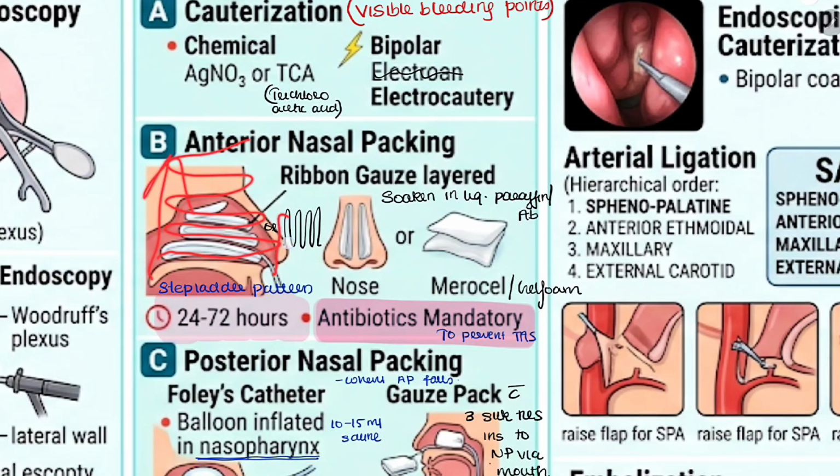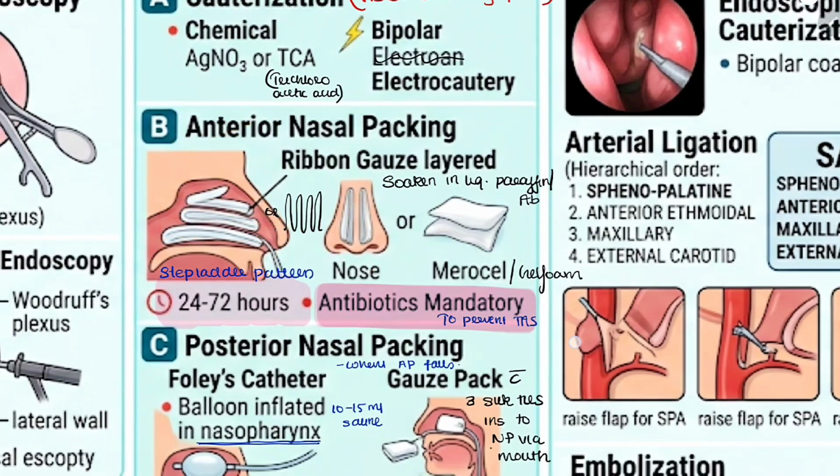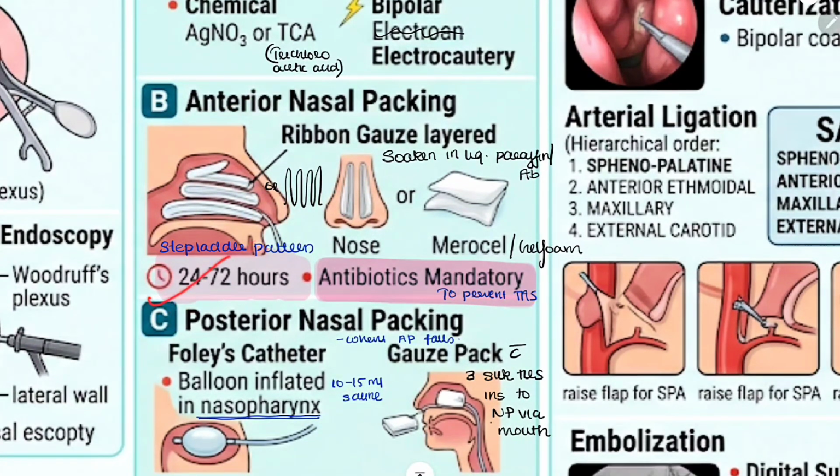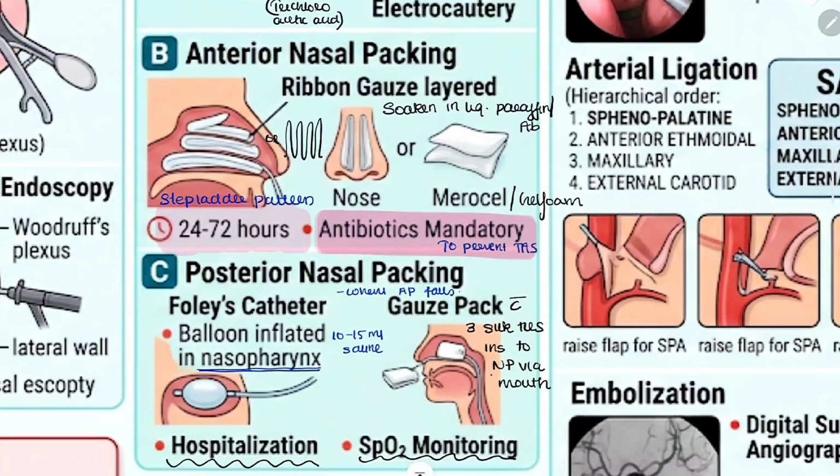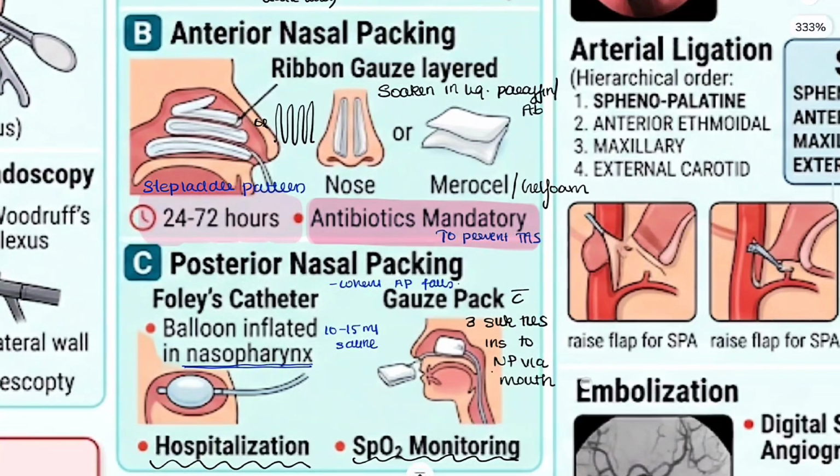We can also do it from the front of the nose to backward in a vertical manner, and this is kept for 24 to 48 hours. Antibiotics are mandatory while giving nasal packing to prevent toxic shock syndrome. Then if it is not relieved by anterior nasal packing, it may be posterior nasal bleeding.